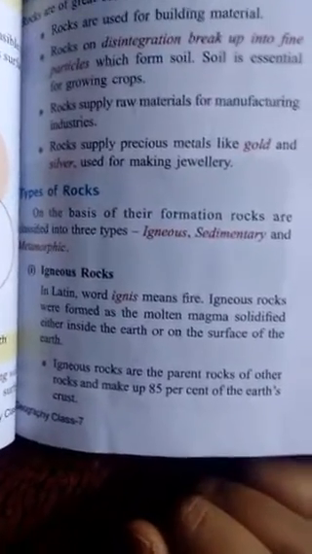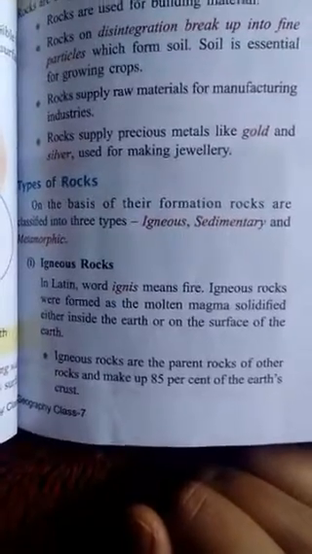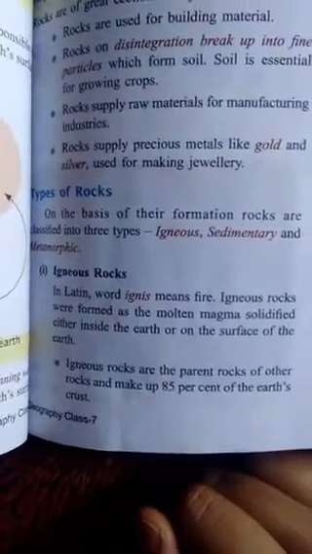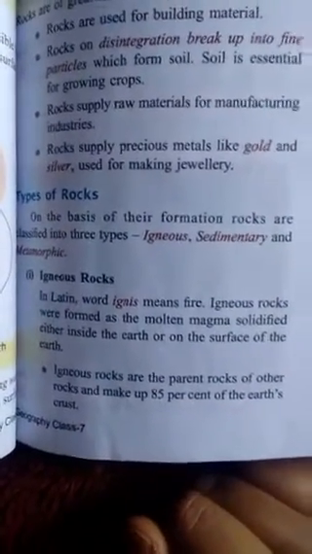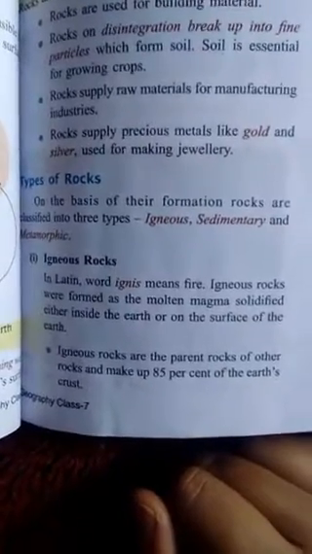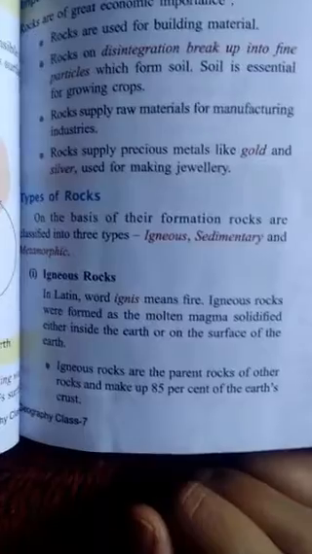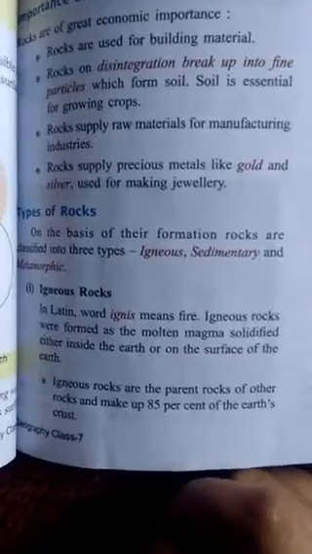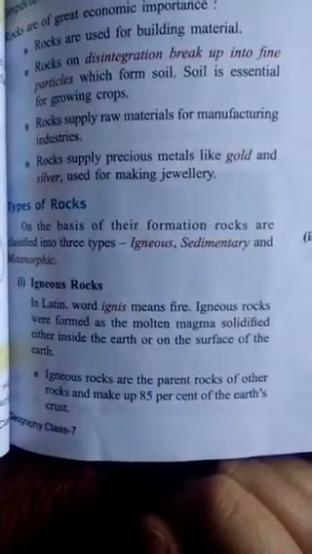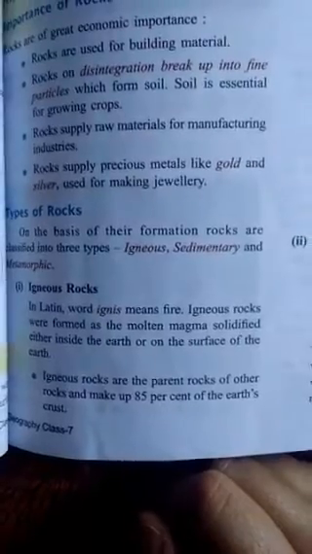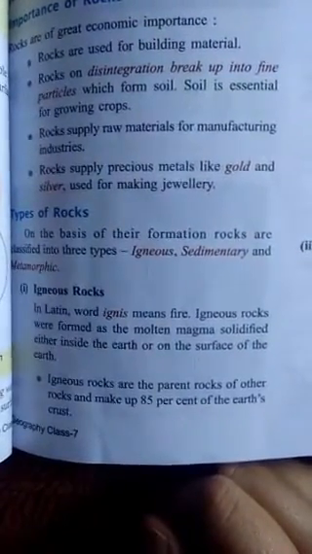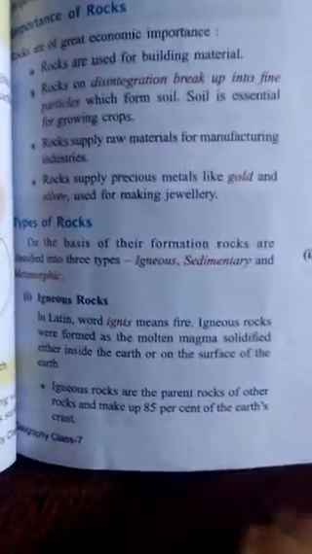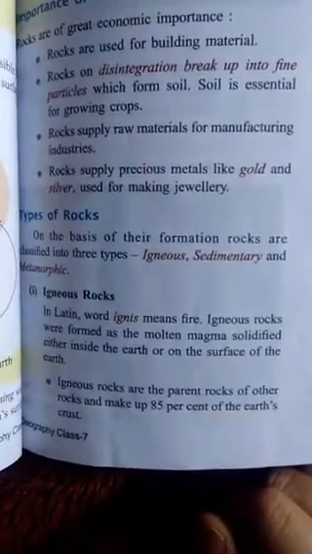There are three types of rocks: igneous rocks, sedimentary rocks, and metamorphic rocks. Igneous rock is rock made by volcanic eruption. Understand? It is made by fire. Sedimentary rock is rock made by the sediment of sea, land, and river. And metamorphic rock is rock made from igneous and sedimentary rocks. When changes act on these types of rocks and form a new type of rock, it is called metamorphic rock.